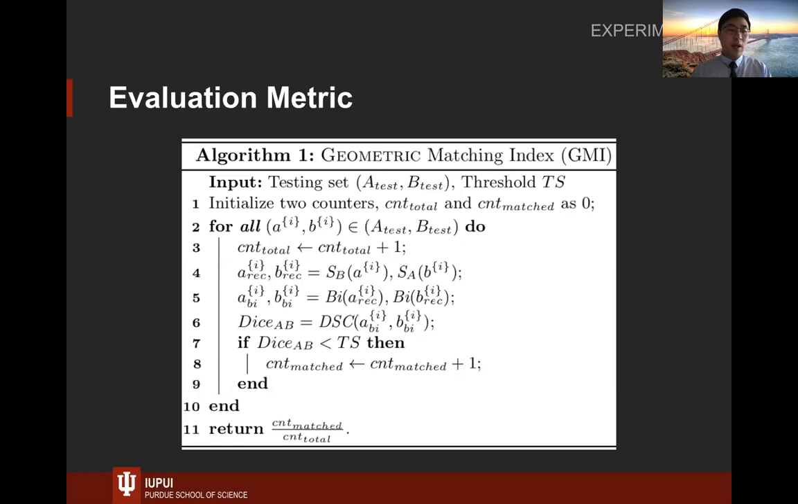We propose an evaluation metric called geometric matching index, which is short for GMI, to evaluate the performance. At first, we reconstruct the images by the successor, and then we extract their binary masks. After that, we compute the dice coefficient between these two masks. After that, we compare the dice with our given threshold. If the dice is smaller than the threshold, we say it is good. The intuition is that the overlapping will be lower if two images are matched.